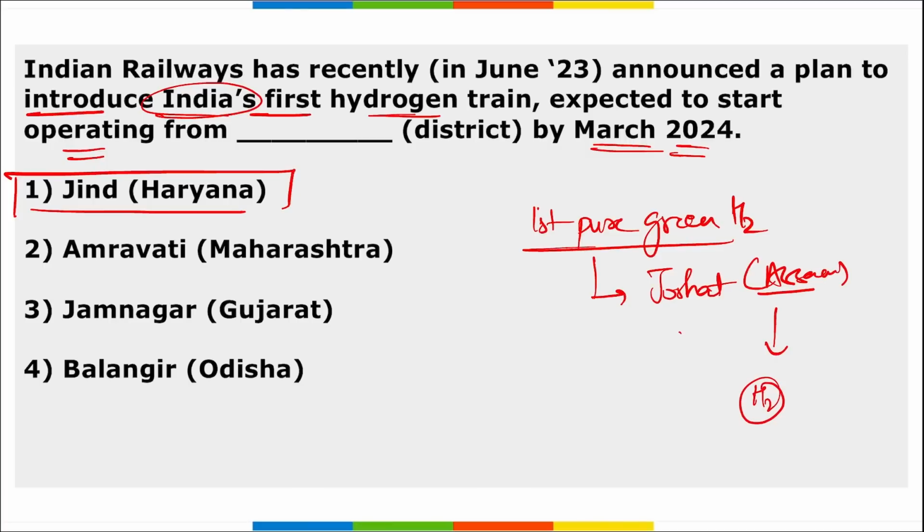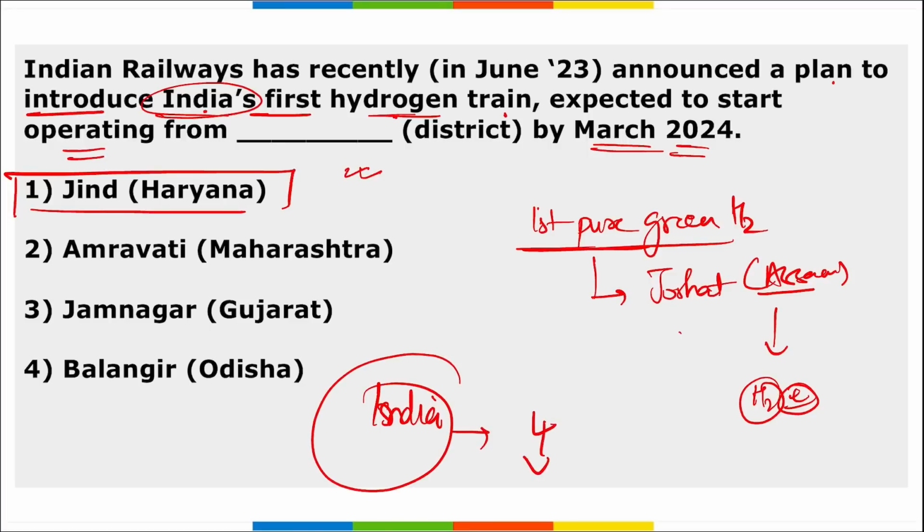a hydrogen generator was set up in a resort that was based on a pilot project, to see whether green hydrogen can sustain that particular resort or provide electricity to it or not, right? And remember, this plan to introduce India's first hydrogen train is expected to start from Jind, Haryana. Also remember, India's first hydrogen plant, this was your pure green hydrogen making plant, right? We are talking about India's first hydrogen plant. It was set up near Haryana only, near this railway junction in Jind, Haryana district.